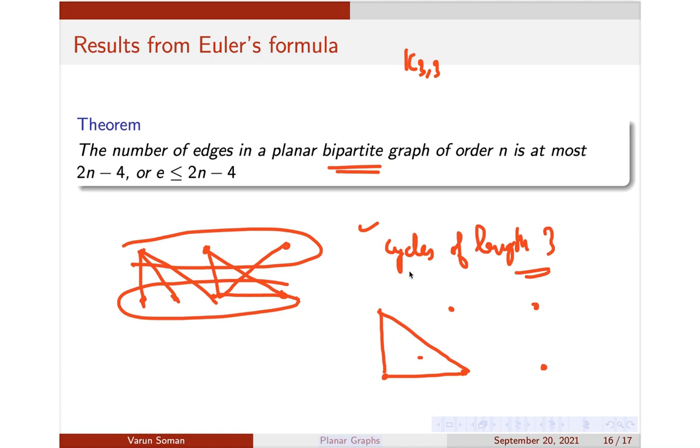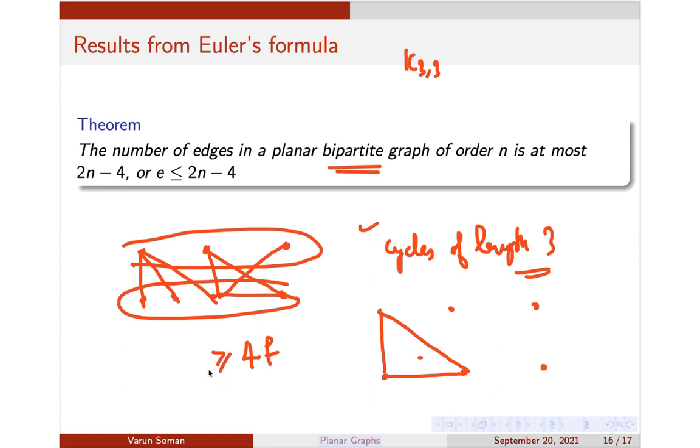So all the regions should contain more than 3 edges, because there are no cycles of length 3. That means each region would contain at least 4 edges bounding it. So the total degree would be greater than or equal to 4f.